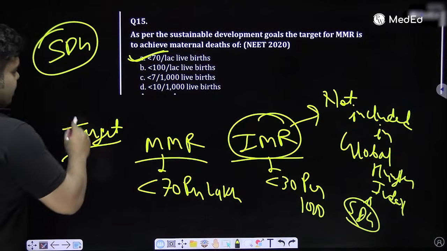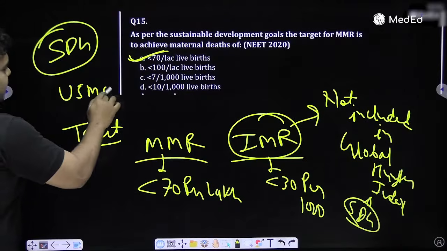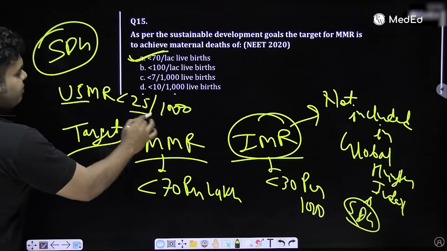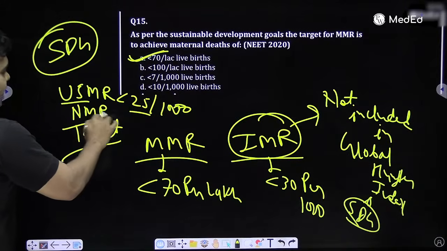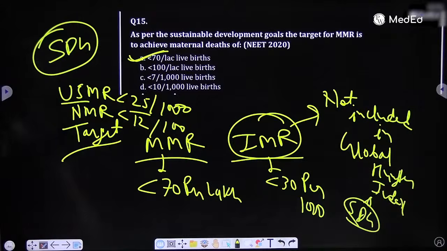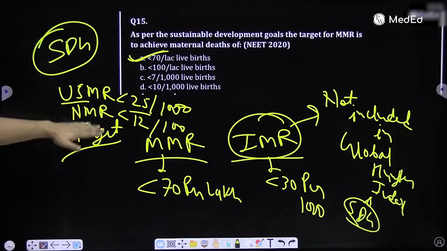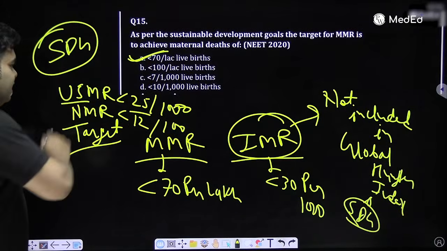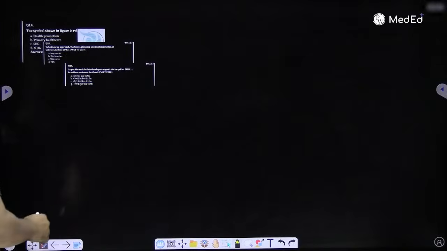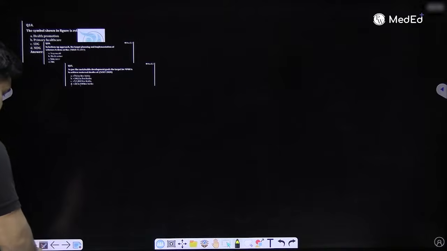MMR 70. Under 5 mortality rate less than 25 per 1,000. So simple to remember: under 5, 25. And neonatal mortality rate less than 12. So you can see half of 25 is 12.5. 25 under 5, neonatal less than 12, MMR less than 70. These are the 3-digit targets for SDG. And the Ottawa Charter and all we have discussed.